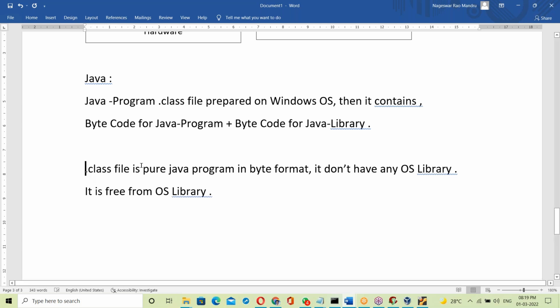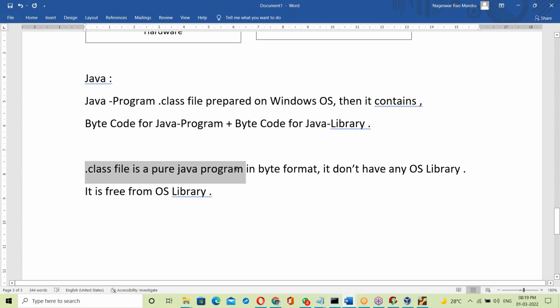The dot class file is a pure Java program in byte format. It doesn't have any OS library. It is free from OS library. That is dot class.